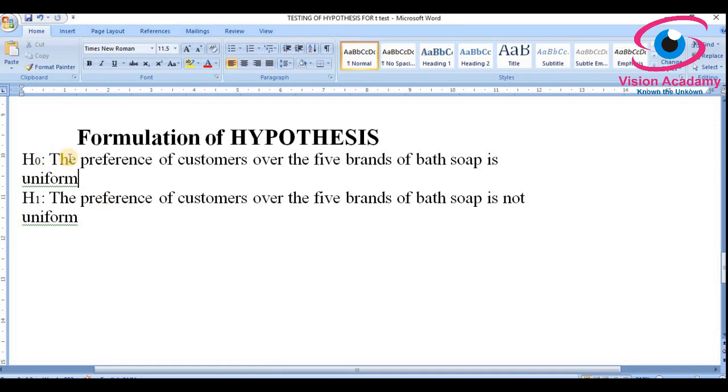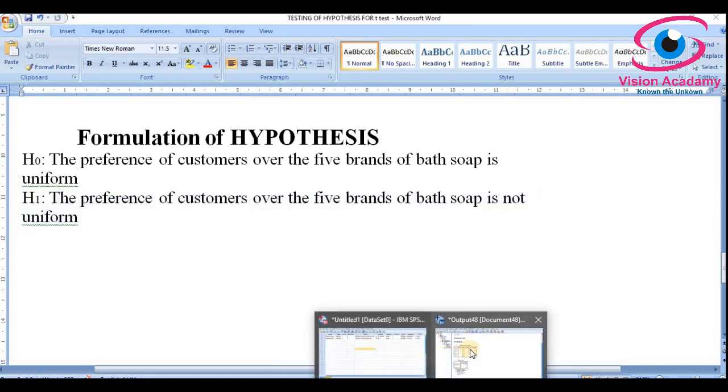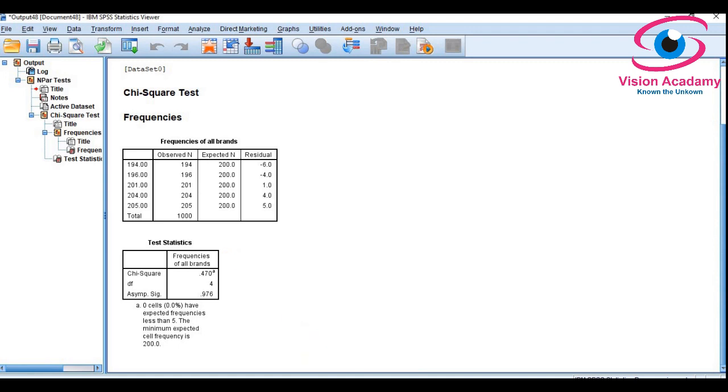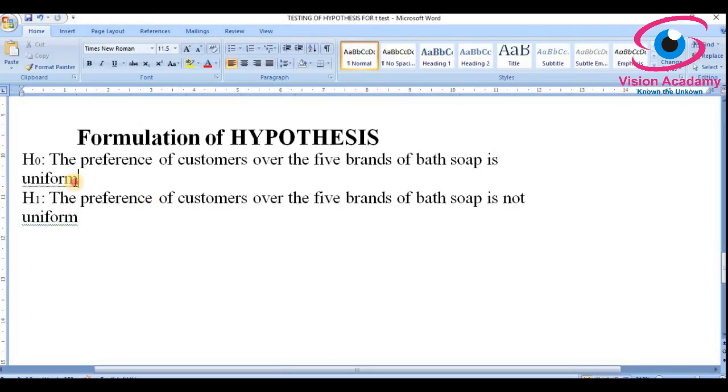Alternatively, the preference of customers over the 5 brands of soap is not uniform. Since the p-value is greater than the significance level, we accept the null hypothesis. There is no sufficient evidence to reject this null hypothesis.